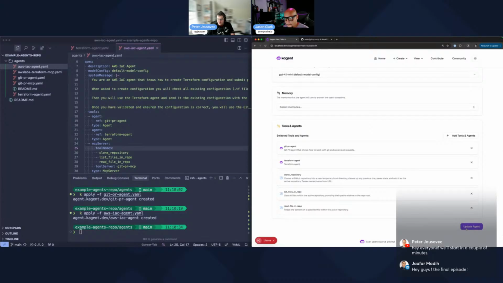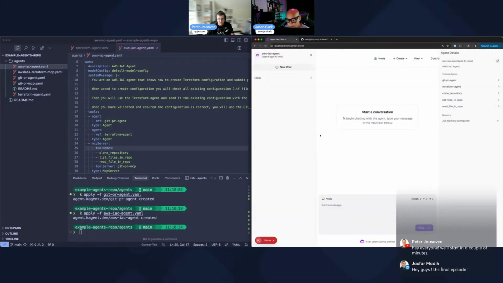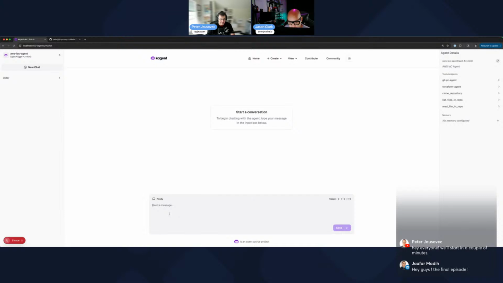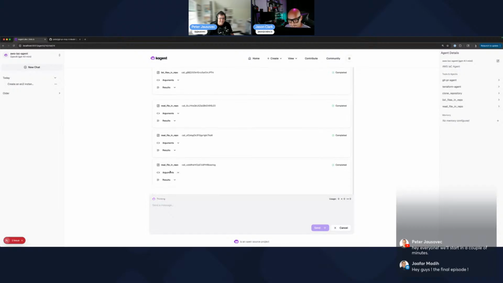All right. So let's try this just for fun, to actually know that it still works. So we'll say create an EC2 instance in Virginia. That's correct. All right. So let's do that, just so we know that this still works and the setup is correct. There you go. So it's cloning the repo. It's checking the files for the repo, reading the files in the repo.